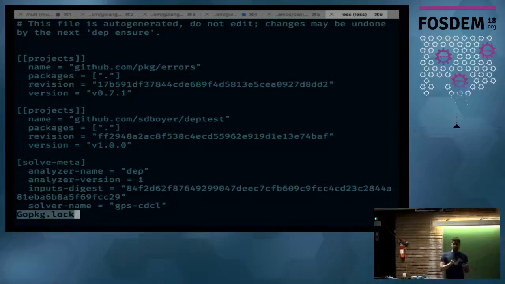The goal of that design, and there are still some hiccups in there, is that you should be able to stay in the context of your editor, add import statements like you're used to doing, and then just run dep ensure. And it doesn't matter if you've only added 1 or 50, it will pull all of them in and resolve all of them together. It brings you back to a known good state. It makes your project, brings everything into sync.